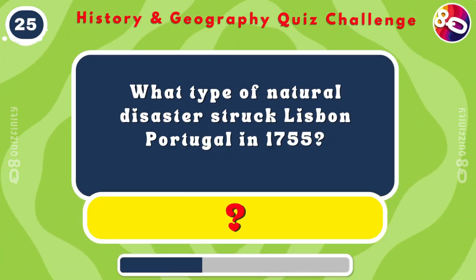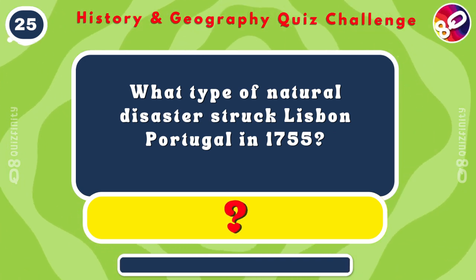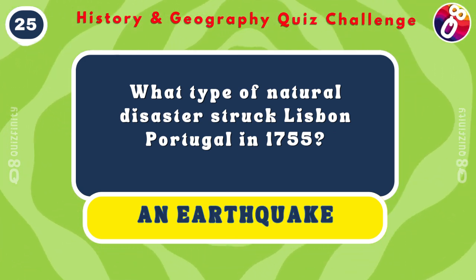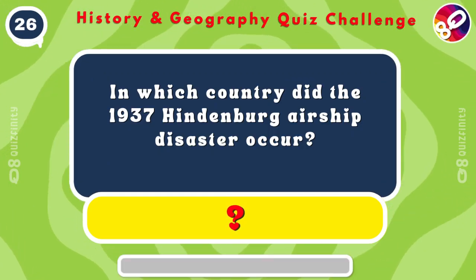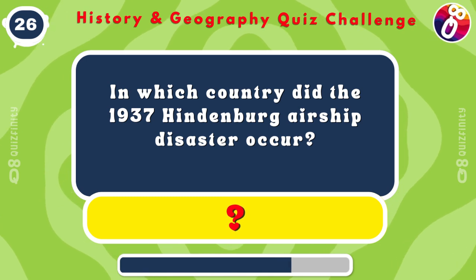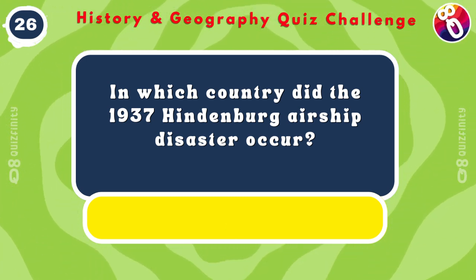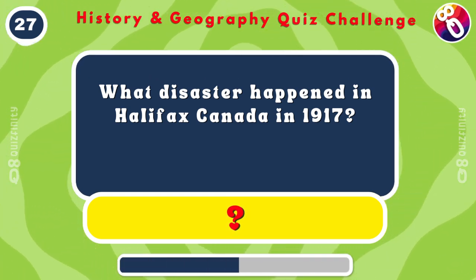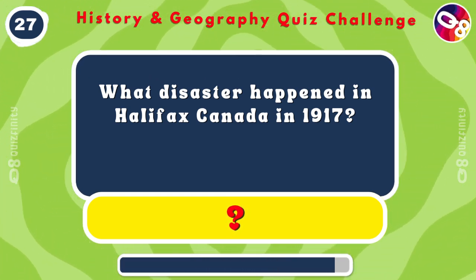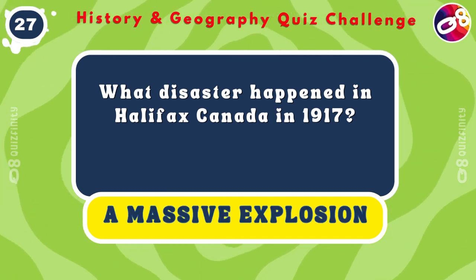What type of natural disaster struck Lisbon, Portugal in 1755? An earthquake. In which country did the 1937 Hindenburg airship disaster occur? Germany. What disaster happened in Halifax, Canada in 1917? A massive explosion.